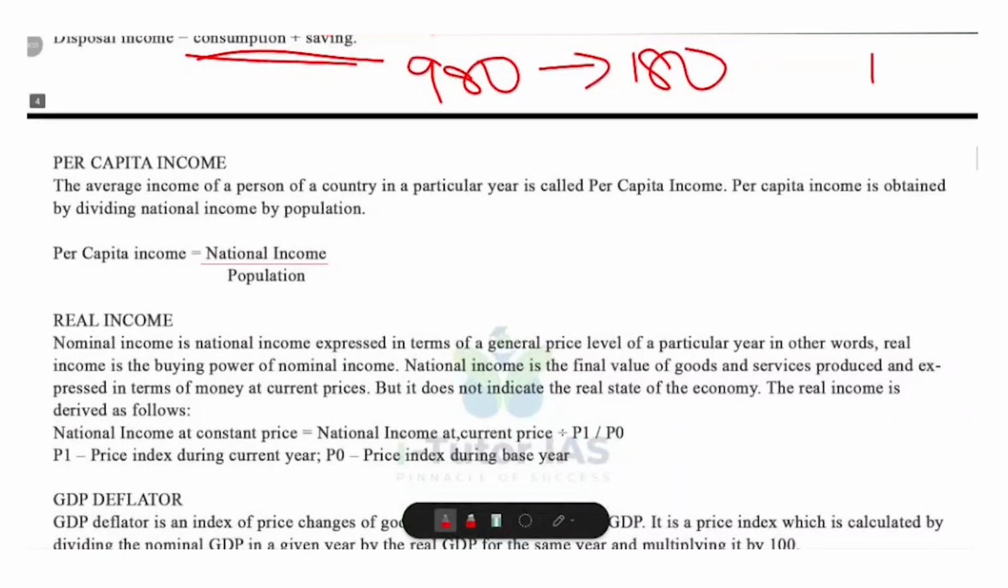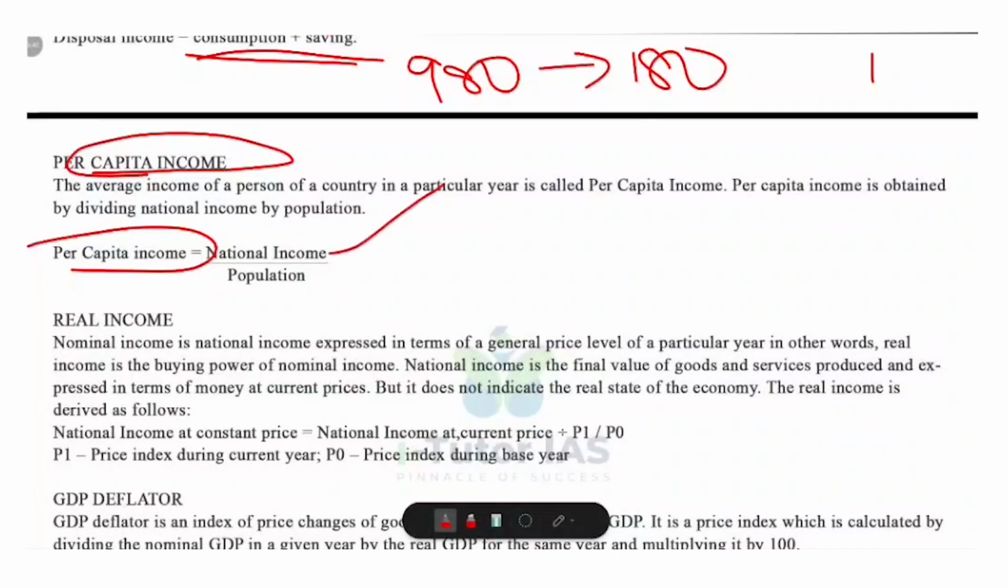Now let's look at the meaning of per capita income. What is meant by per capita income? So it's the average income of each person in a country for a particular year. And it shows the standard of living or economic well-being of the people. So if you divide the total income of a country by the total number of people, you will get the average income per person. So per capita income is equal to national income divided by total population.